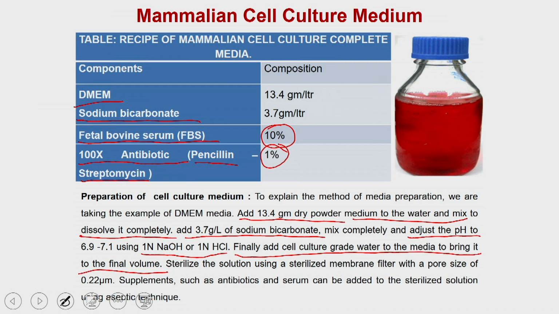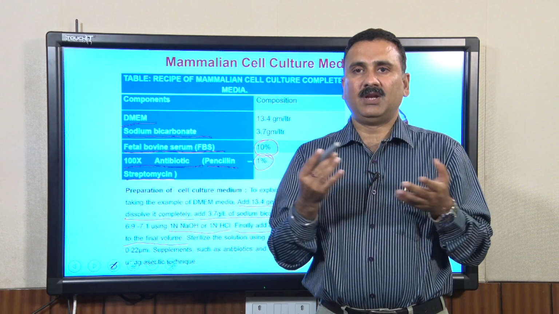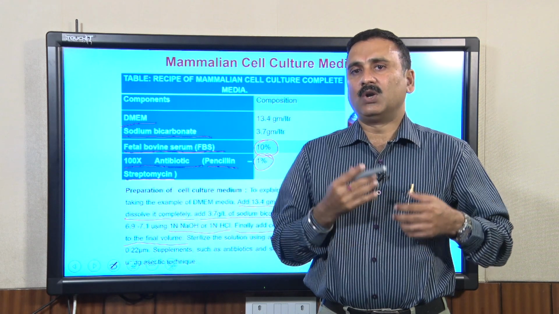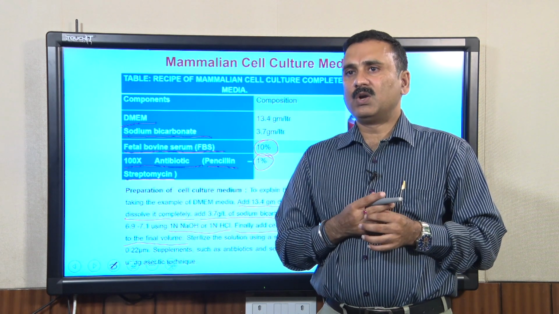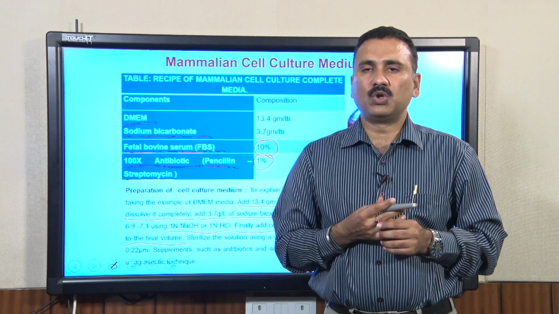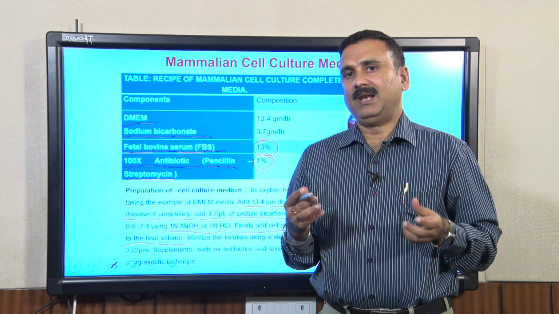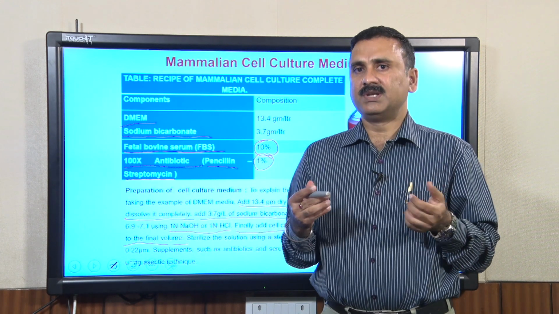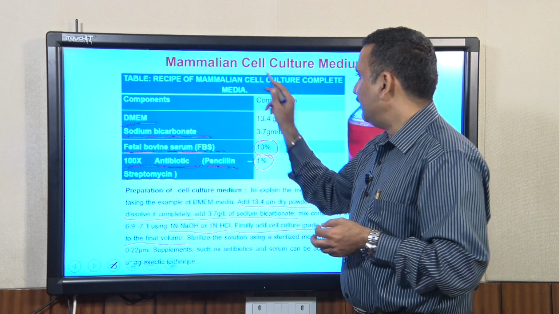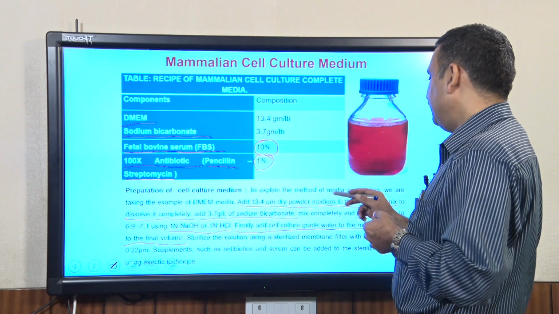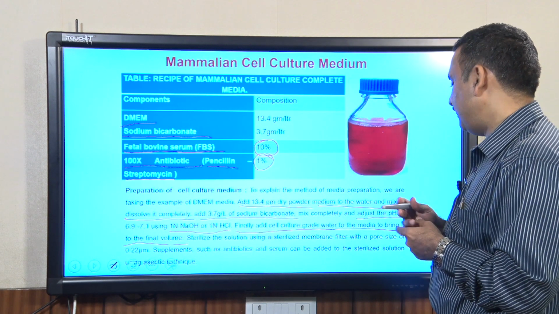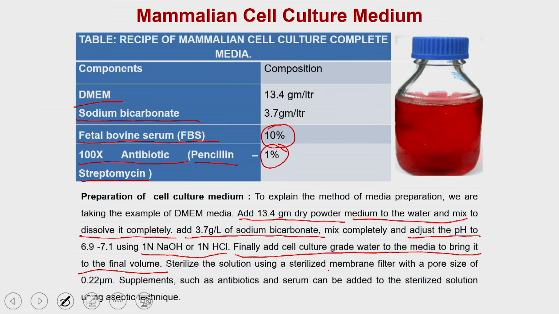Since the mammalian cell culture media contains serum as well as other biomolecules such as amino acids, you cannot autoclave these media, because you would destroy the amino acids and other heat labile biomolecules. So the media needs to be sterilized using a 0.22 micrometer membrane filter.